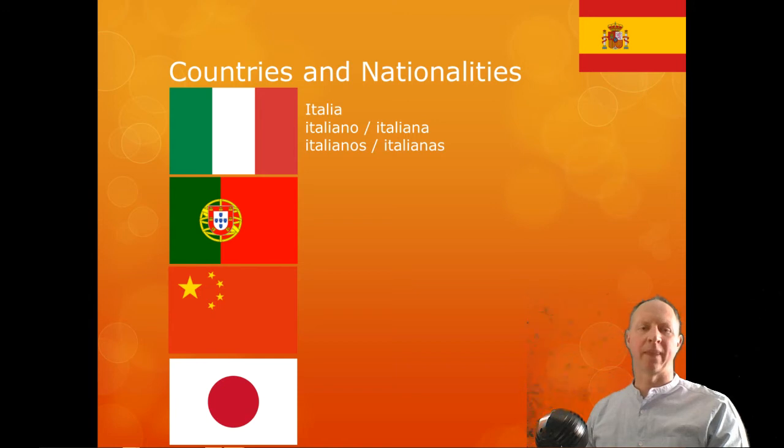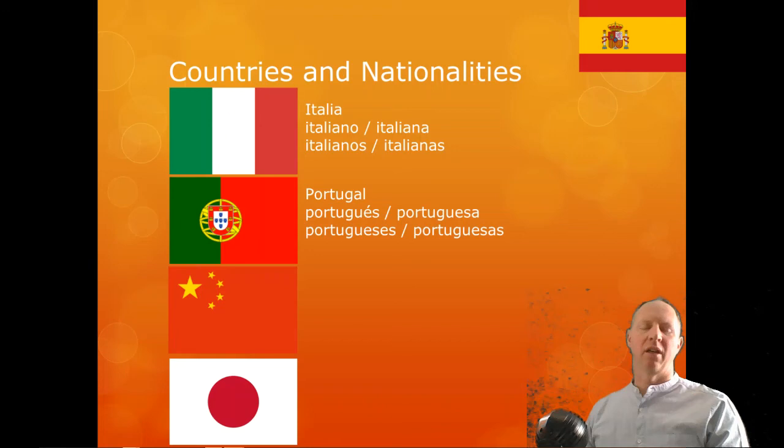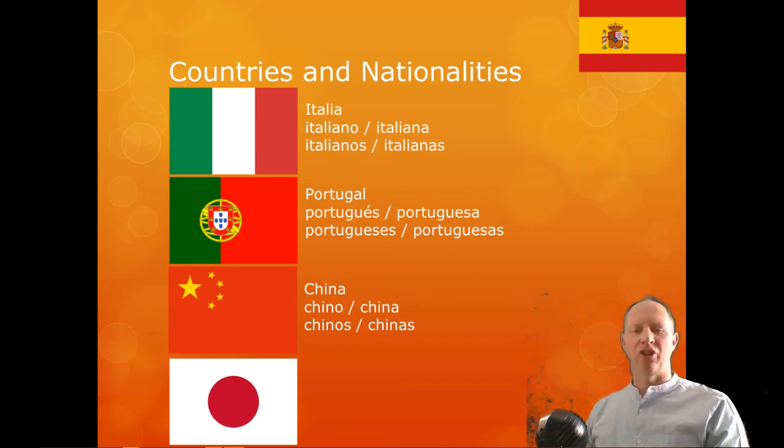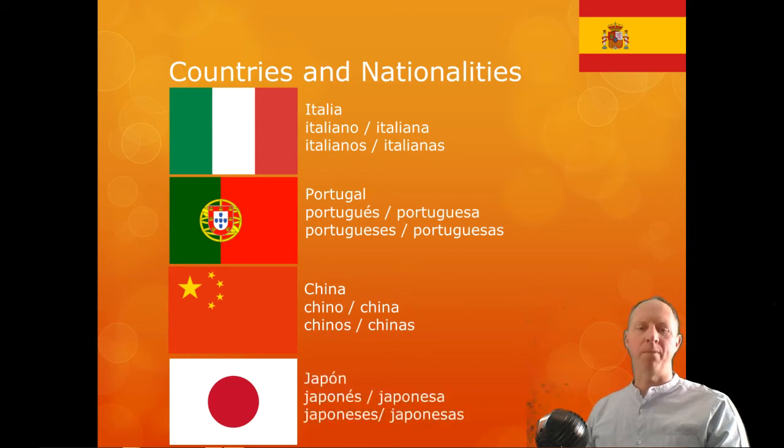Okay, Portugal, and Portuguese, Portugués. Okay, a couple more. China is China, and Chinese is Chino. And Japan is Japón, and Japanese Japonés.